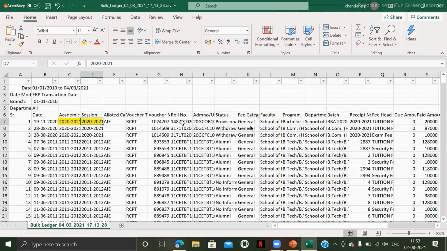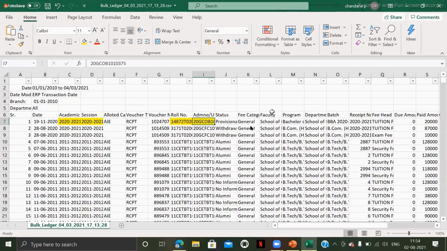Basically, this specific student bearing a roll number, this one. So this is a student roll number and this is a student admission number. You can just check out whatever I'm highlighting yellow in color so that it will be easy for you to move ahead with me. So this roll number is belonging to the academic year 2021 and belonging to the session 2021. So every student will have a roll number and an admission number.